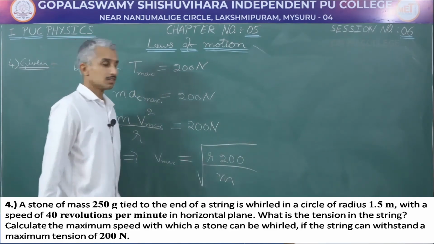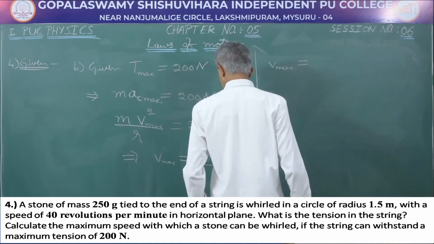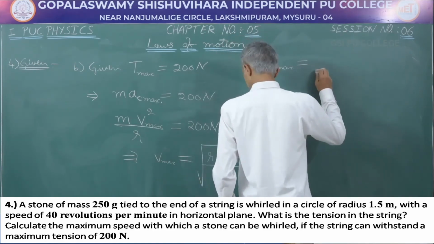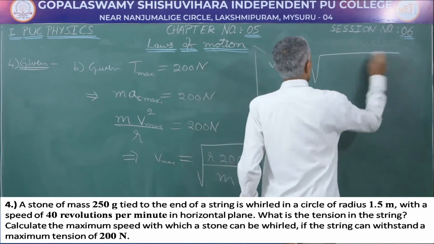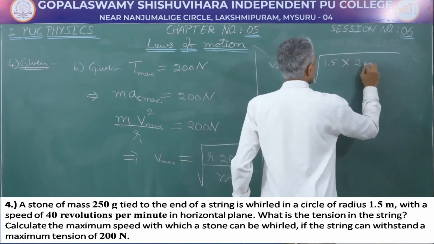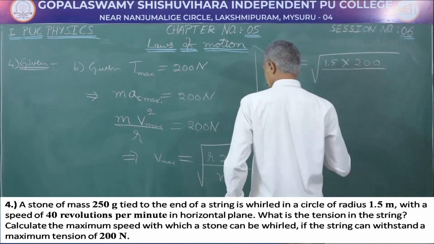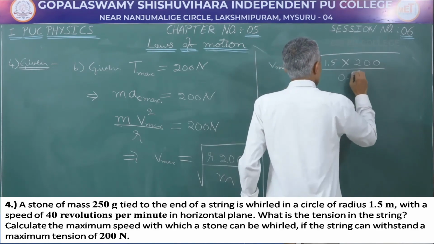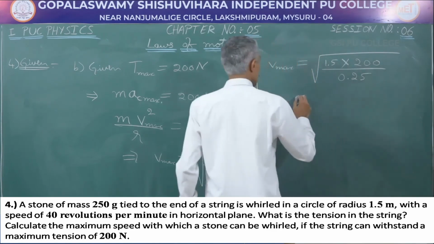Let us solve this. So, the maximum speed of revolution is going to be equal to root of 1.5 into 200 divided by 0.25.